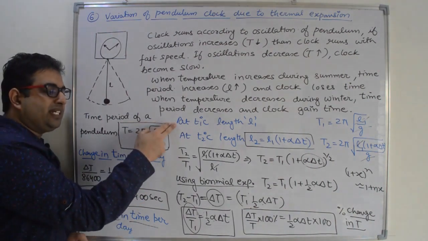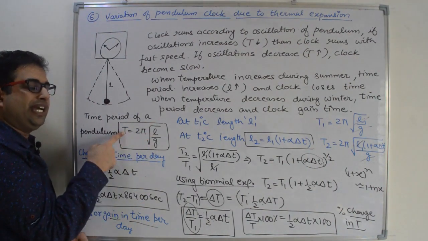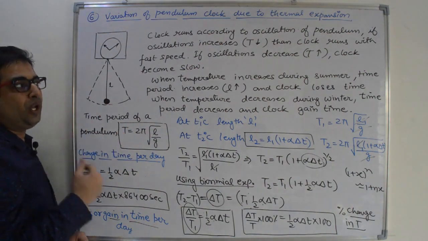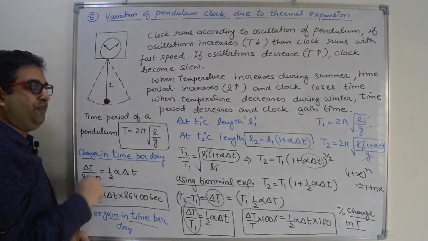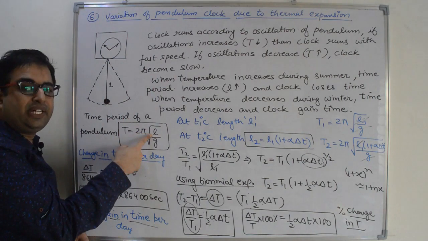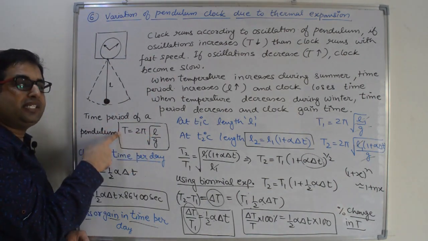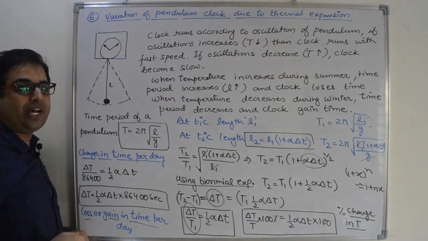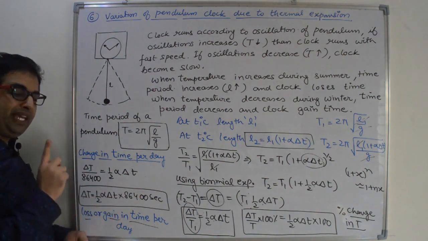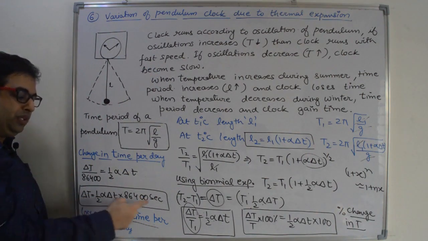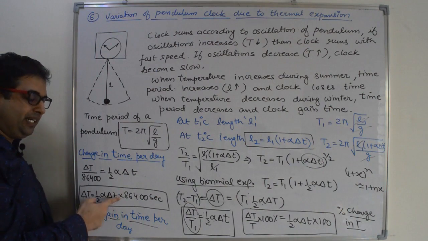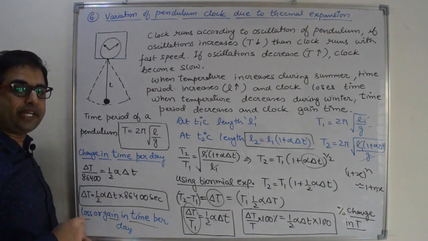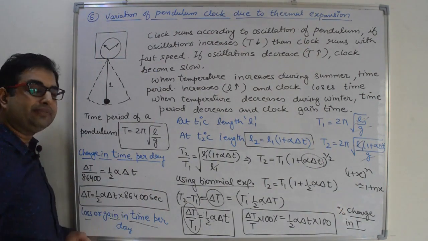If we increase the temperature, length will increase, time period will increase, and the clock becomes slow. If we decrease the temperature, length will decrease, time period will decrease, and the clock becomes fast. And the change in time in a day is equal to half alpha delta T times 86400 seconds. We have to remember this formula, right?